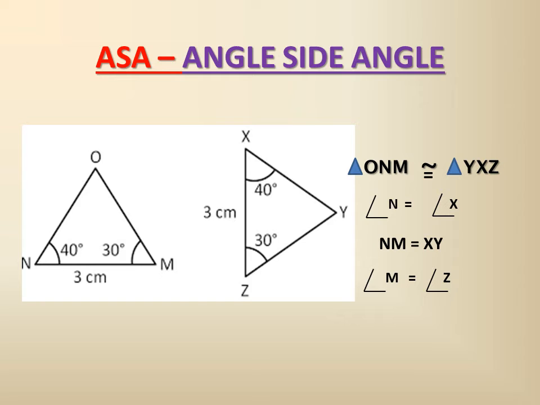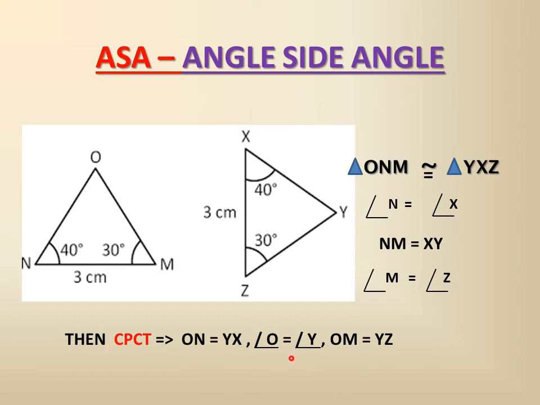In this case, through CPCT, we can say the other angle, angle O, will be equal to angle Y, and the other two sides, ON, which corresponds to YX, and OM will be equal to YZ. This side will be YZ because O will coincide with Y, the angle we have not taken. And NO will be equal to YX.